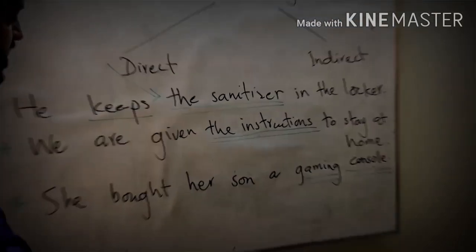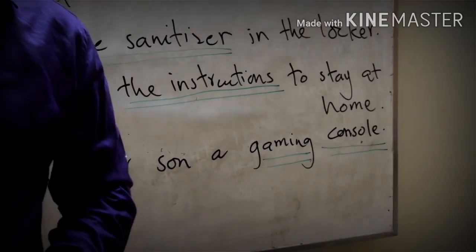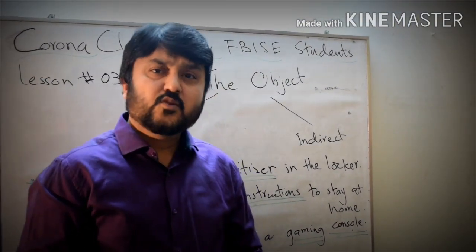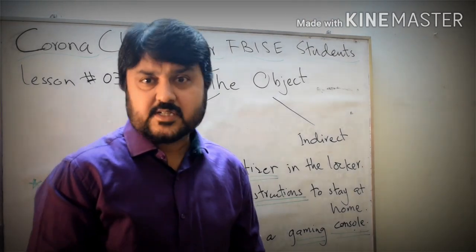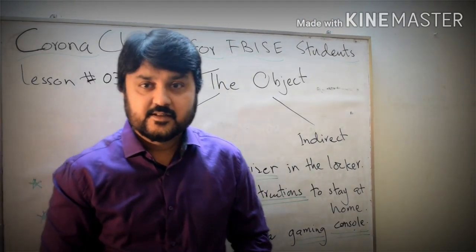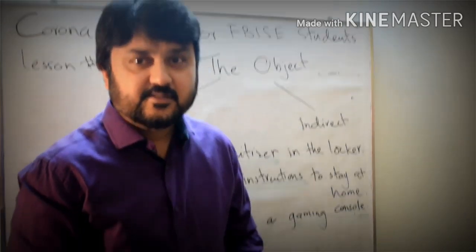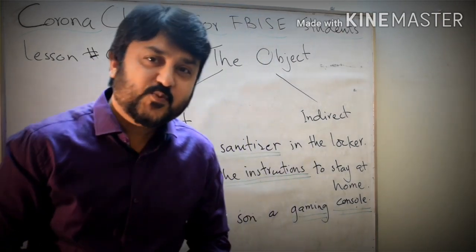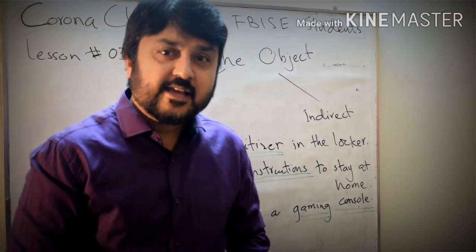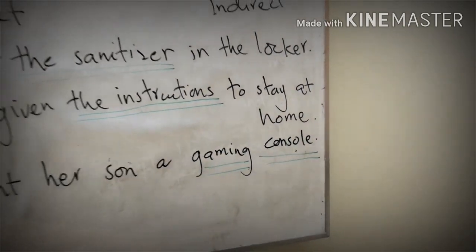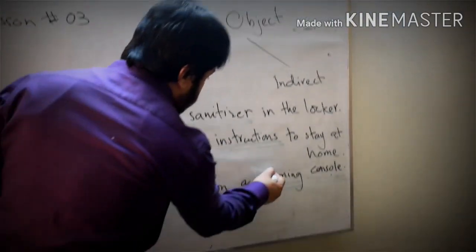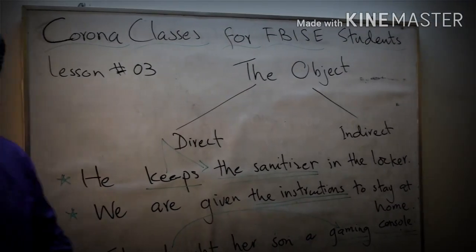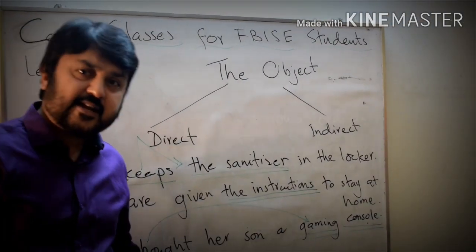She bought her son a gaming console. So what was bought? Not her son was not bought, please. Son is not bought. So what was bought? Gaming console was bought. So the direct object is the gaming console, not son. Then what is the indirect object? Son is the indirect object.